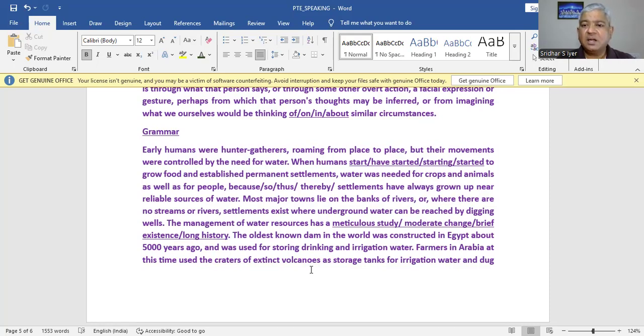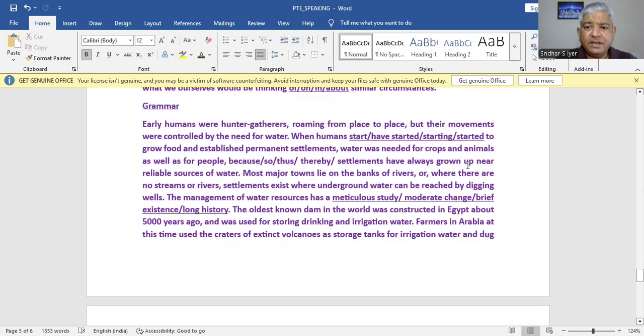So when humans started to grow food and establish permanent settlements, water was needed for crops and animals as well as for people, because, so, thus, thereby are the collocations here. So I think here the best option would be, so we are talking about people settling in the past wherever the water bodies were. So thus, settlements have always grown up near reliable sources of water is the right collocation.